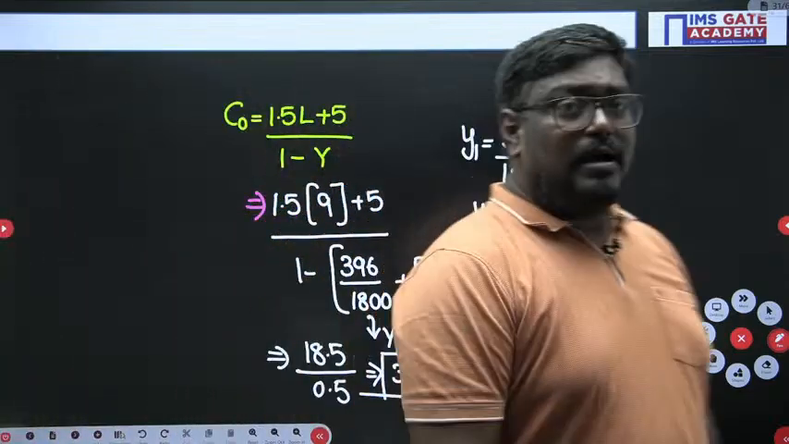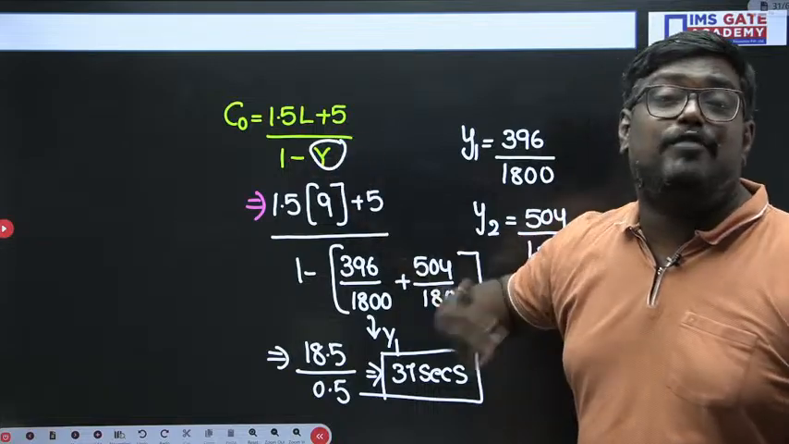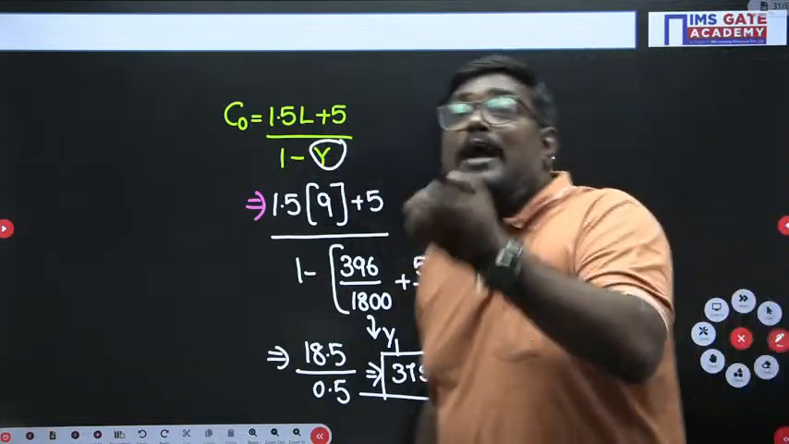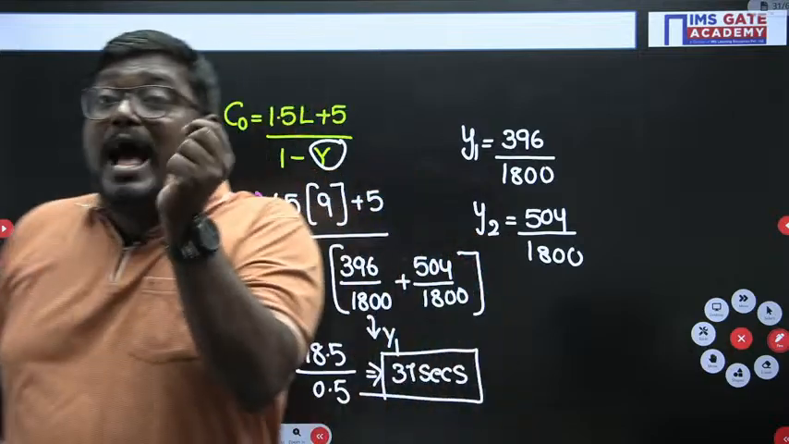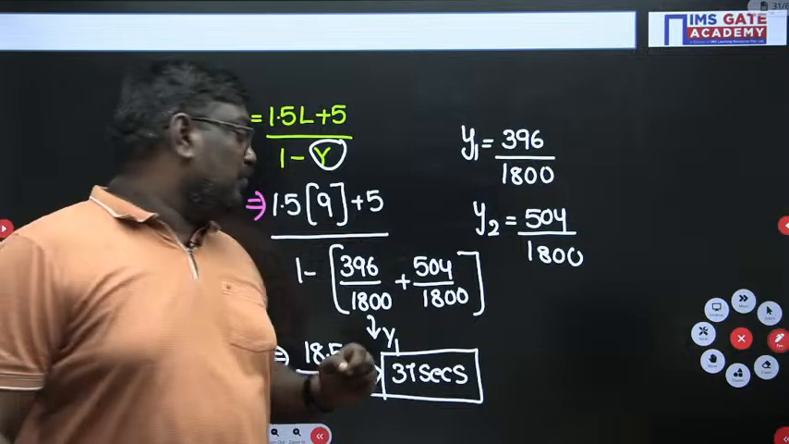So here the most important thing is, what is Y, sir? It is the summation of the flow ratios. The key point for this problem is that you have to find the maximum flow, that is Q1, in the problem. Very good.